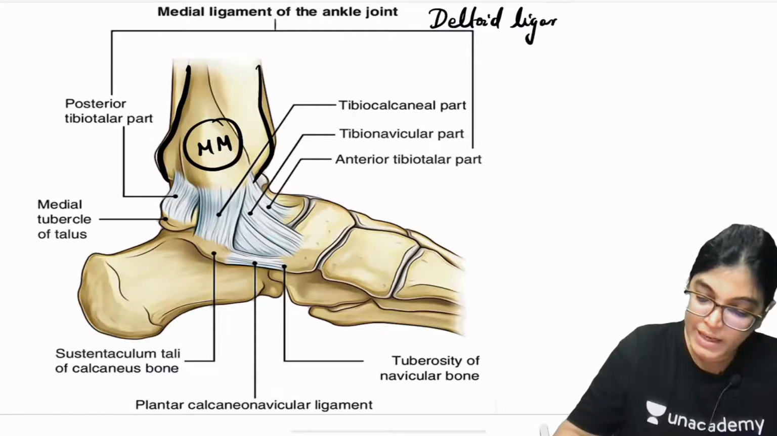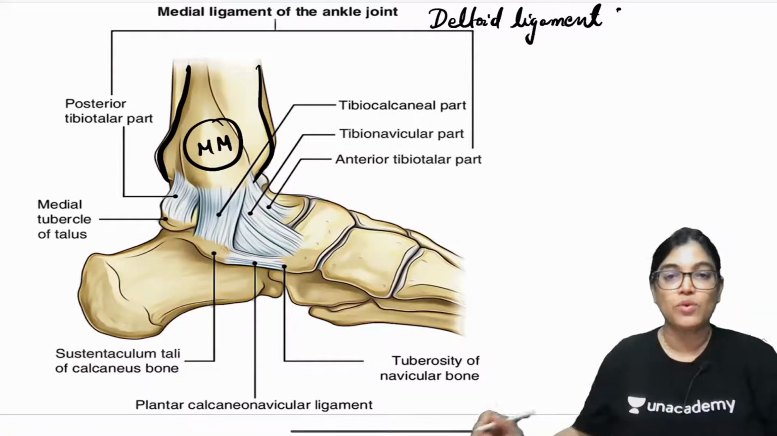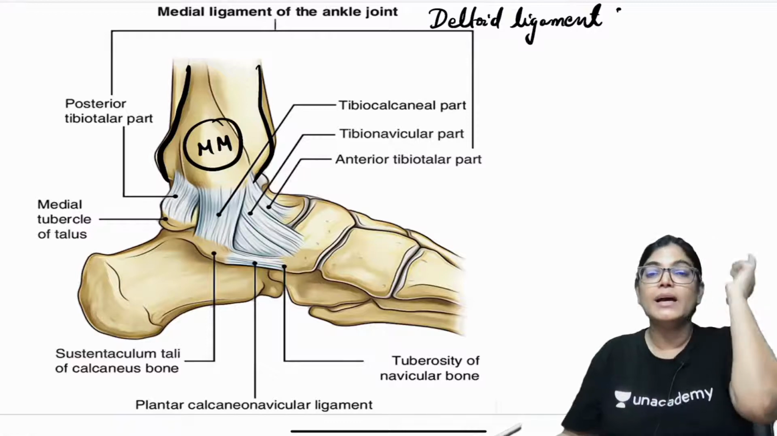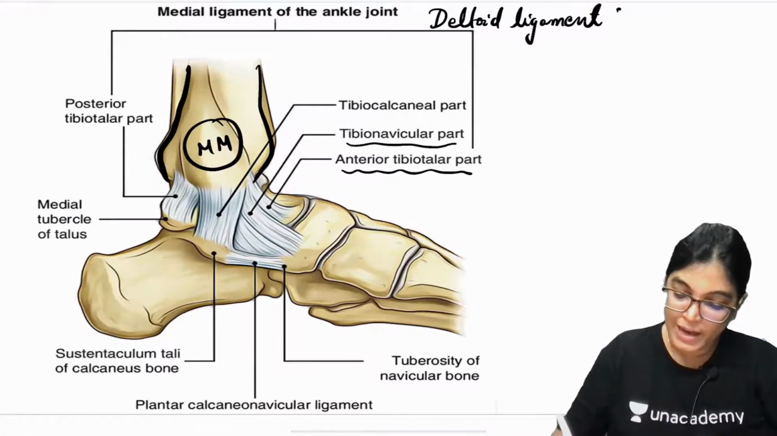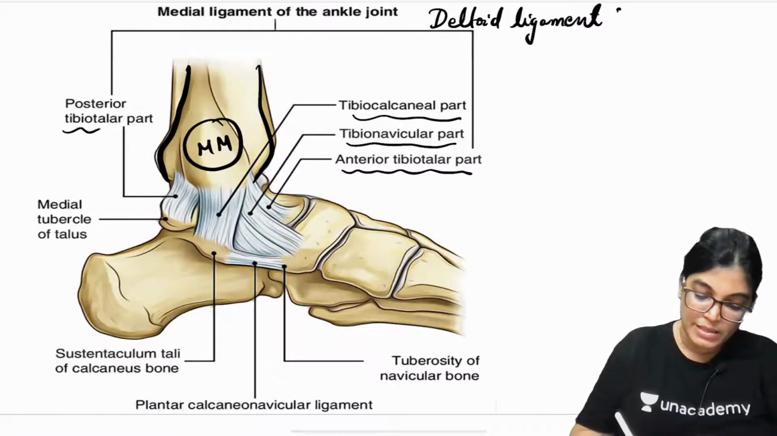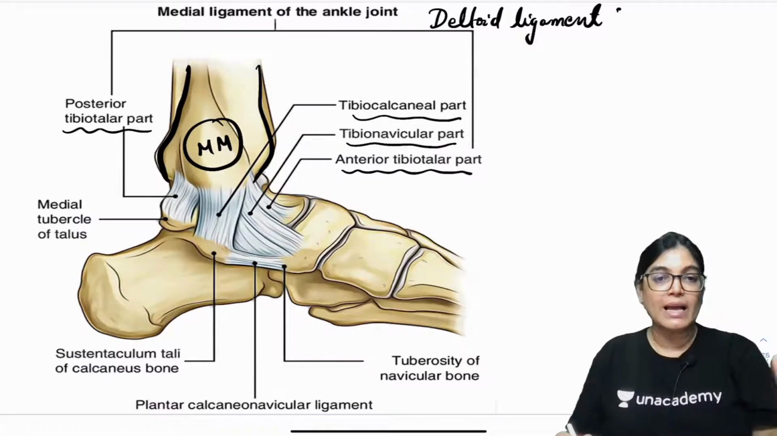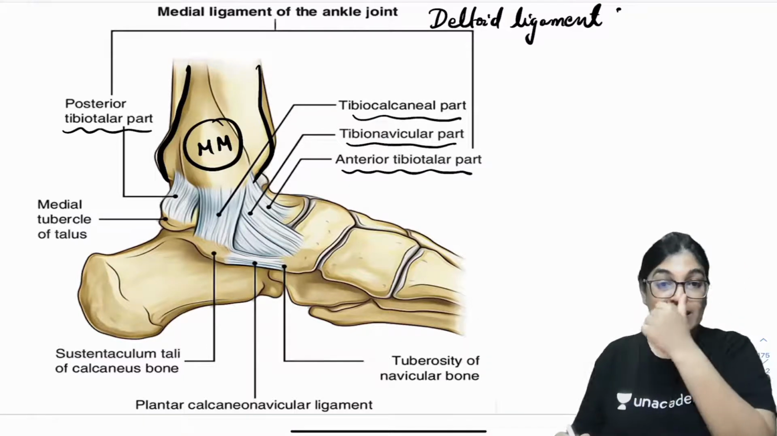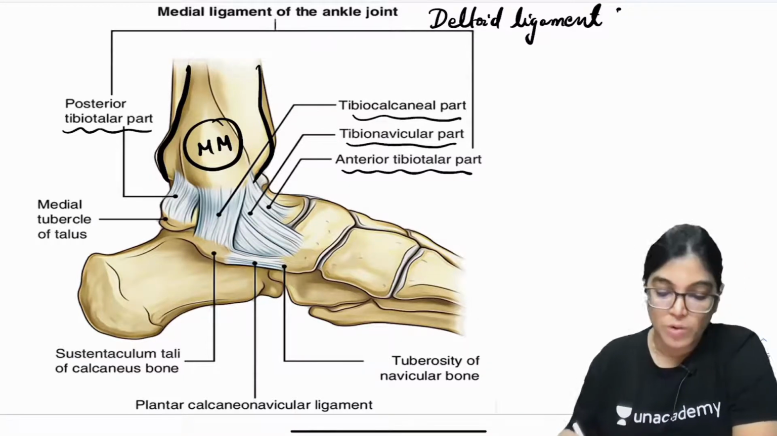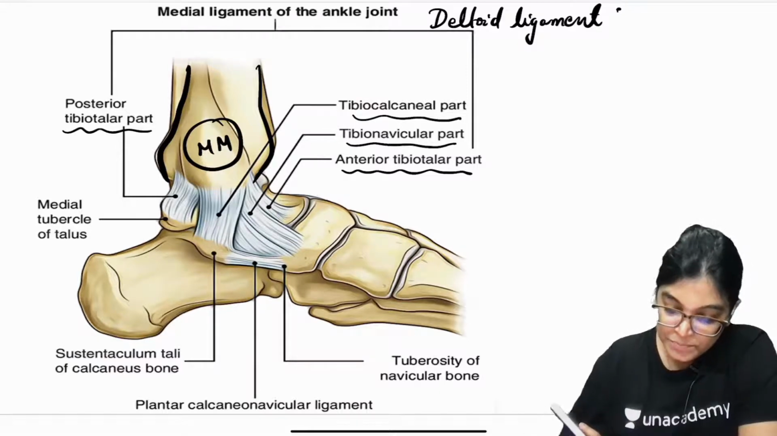So, this deltoid ligament or medial ankle ligament has 4 parts. You can see here it has anterior tibiotalar, tibionavicular, tibiocalcaneal and posterior tibiotalar parts. Superior attachment is similar, that is the medial malleolus, but going lower down, it diverges and attaches to the corresponding bones. Let me highlight the tibiocalcaneal part.